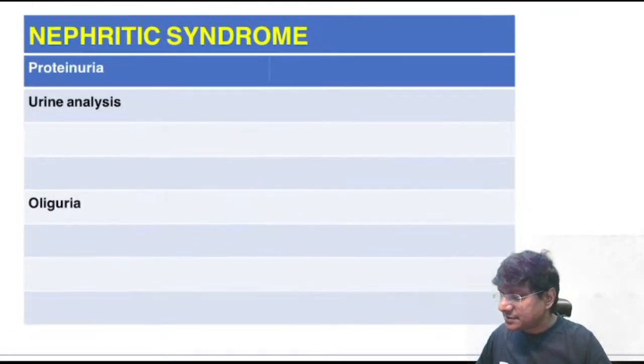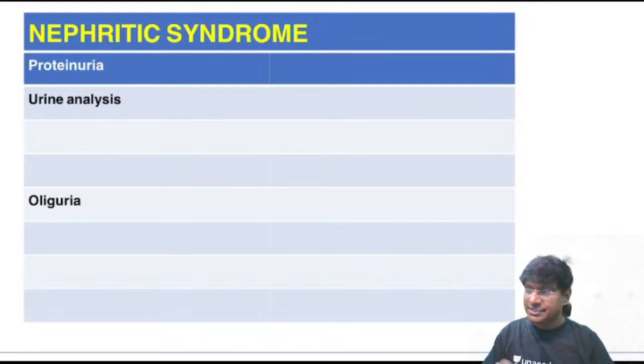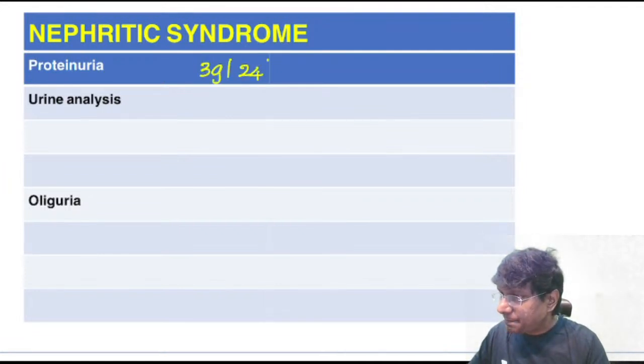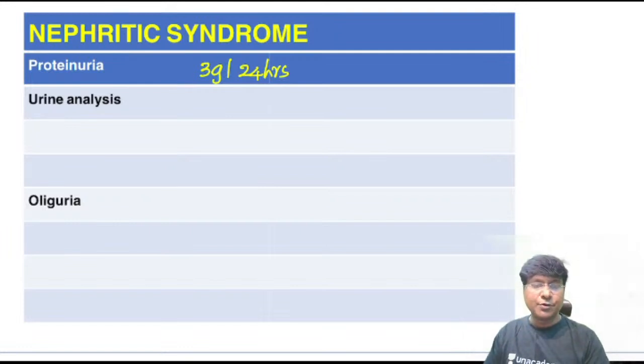So now let us discuss quickly about the nephritic syndrome. In nephritic syndrome, what is the proteinuria? It is subnephrotic proteinuria. That is, the proteinuria will be around 3 grams per 24 hours.